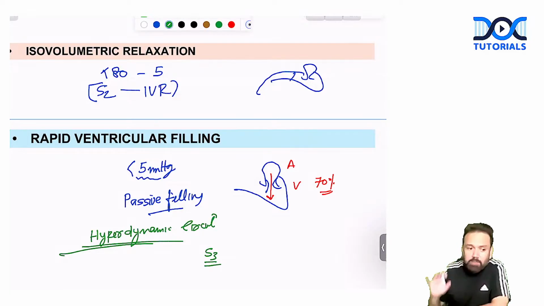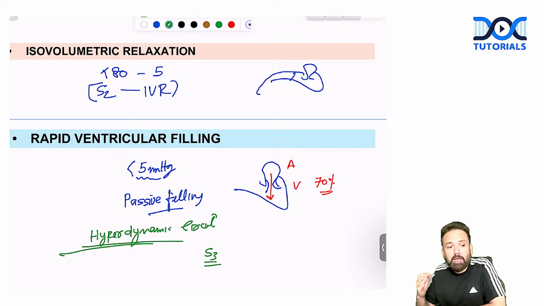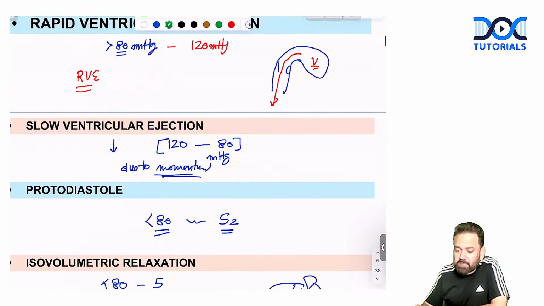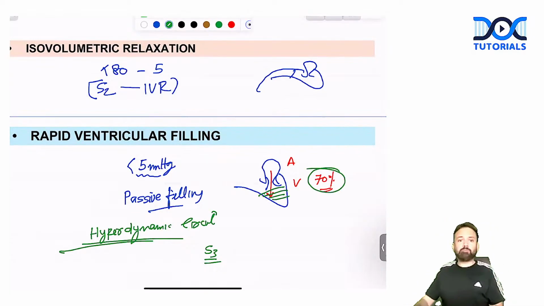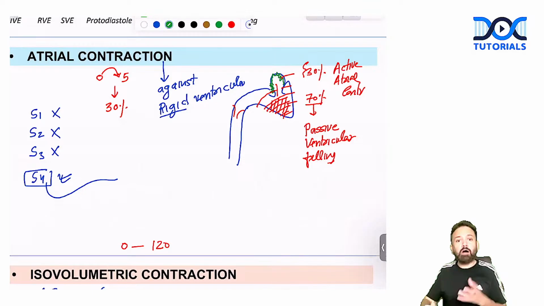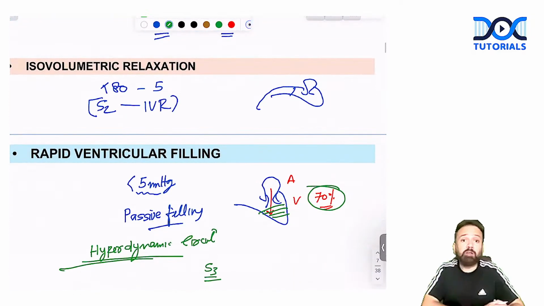So during the discussion of the cardiac cycle, we have covered the pressure difference, the pressure change, as well as all heart sounds. S4 was due to atrial contraction. S1 was preceding IVC. S2 was preceding IVR. So we have covered almost every heart sound with the cardiac cycle. Now your ventricles are having 70% of blood. So again, starting with atrial contraction, 70% of blood was already there due to passive filling, 30% due to atrial contraction, producing which heart sound? S4.